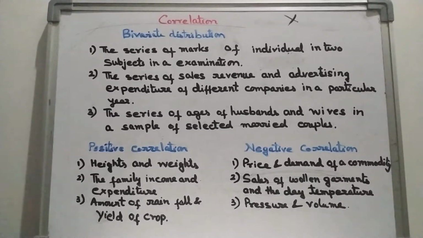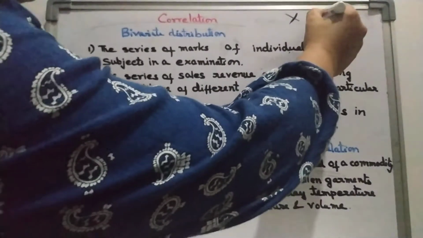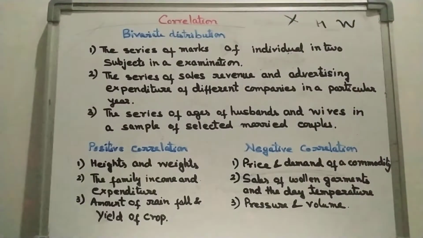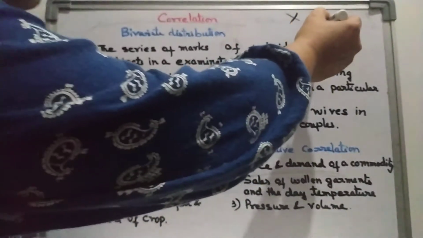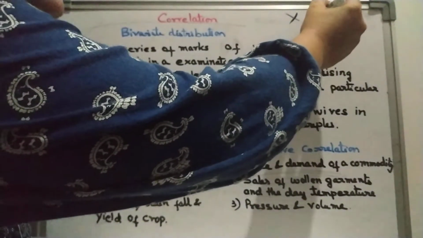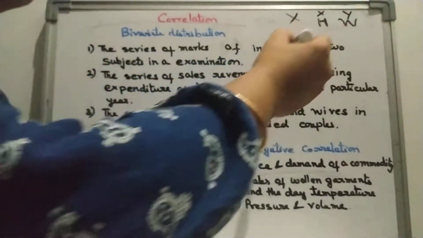We may however come across certain series where each item or unit of the series may assume the values of two or more variables. If we measure the height and weight of an individual, we obtain a series in which each unit, that means each individual, assumes two values, one variable relating to height and the other relating to weight.